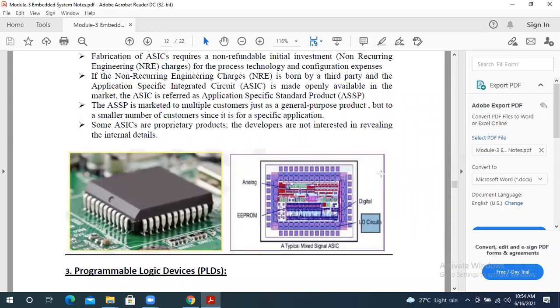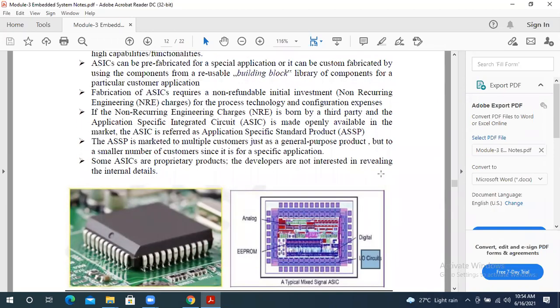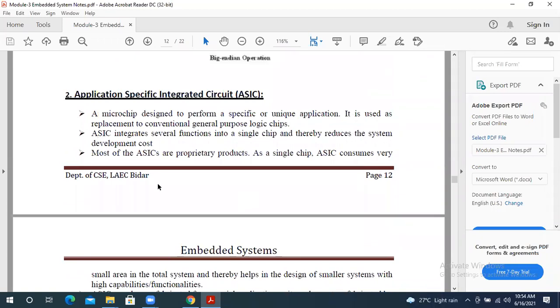ASIC means application specific. Just remember four points. The first point is that it is a microchip designed to perform a specific application, used to replace the general purpose chip. The second is that all the functions are integrated on one chip to reduce the development cost.